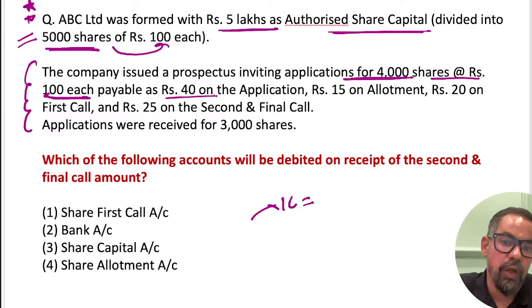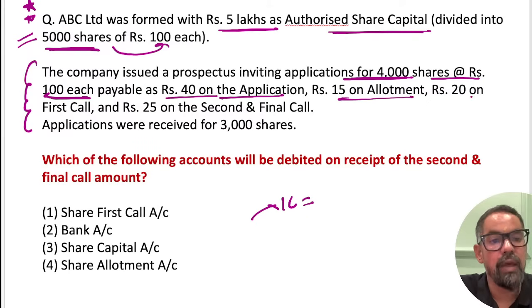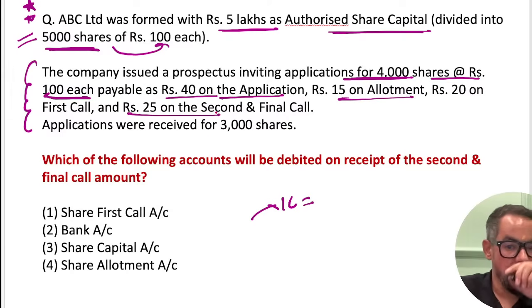Which is payable 40 rupees. At the time of application they are charging 40 rupees. At the time of allotment they are charging 15 rupees. At the time of the first call 15 and the final call 25. So what will be their issued capital, guys?